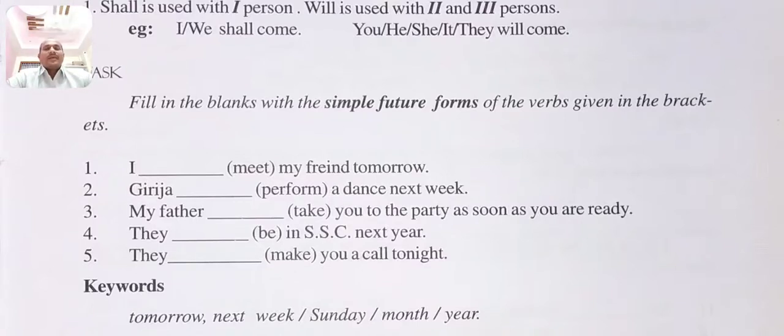You can identify future simple tense by these keywords: tomorrow, next week, next Sunday, next month, next year. These are the keywords you can find at the end of the sentence. By these keywords you can recognize these sentences easily in examination.